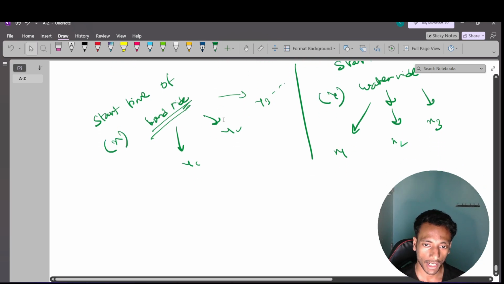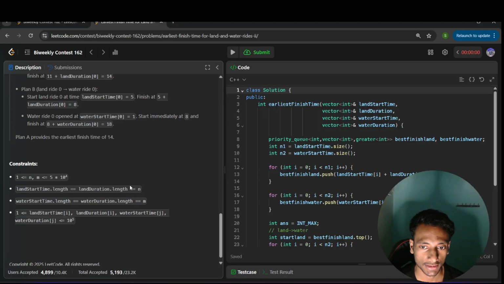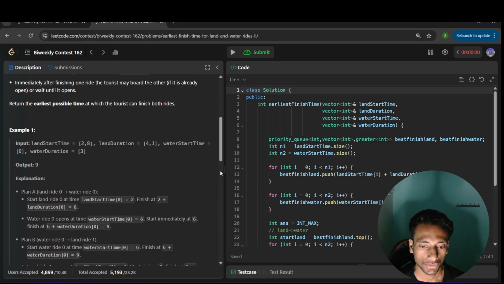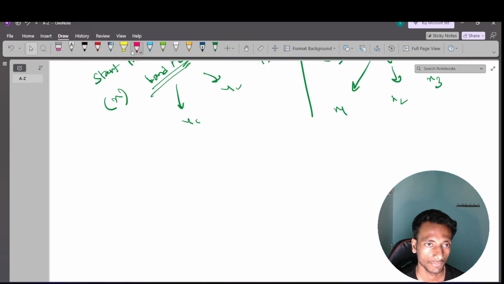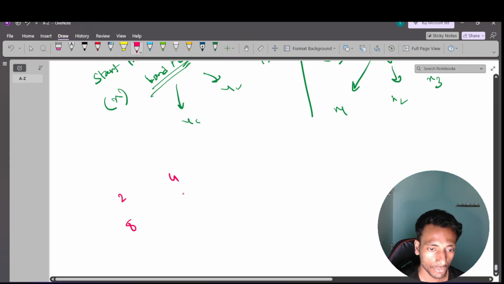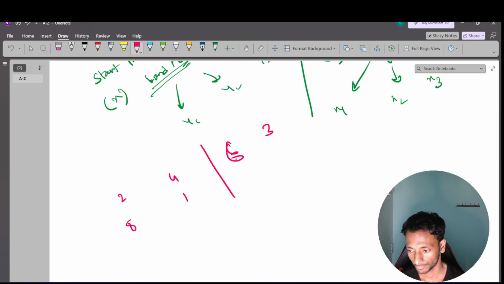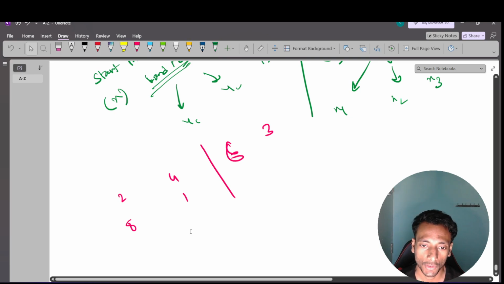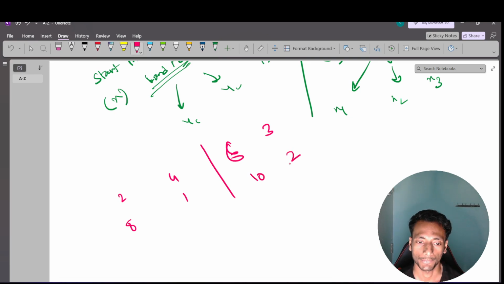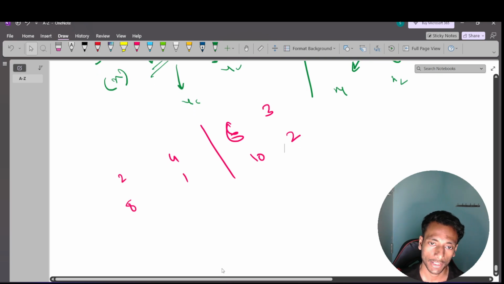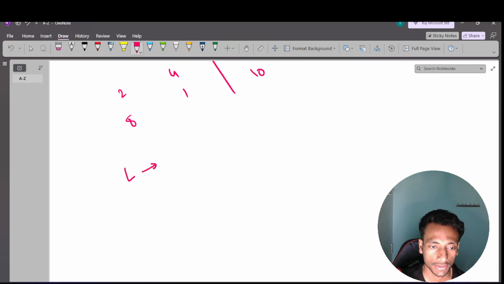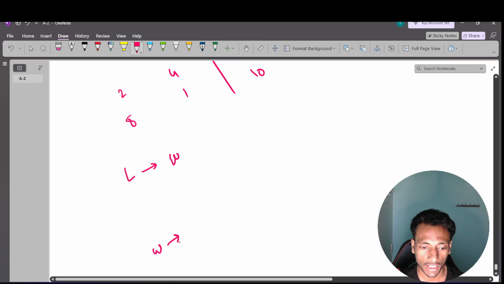Now why am I saying that I can optimize here? Let's see the first example again. So 2, 8, 4, 1, and another is 6 and 3. There's another option for the water ride, 10, 2. Suppose I know the sequence in which I can finish the problem. First I can experience the land ride, then the water ride. In a similar way, I can explore the water ride first, then the land ride.